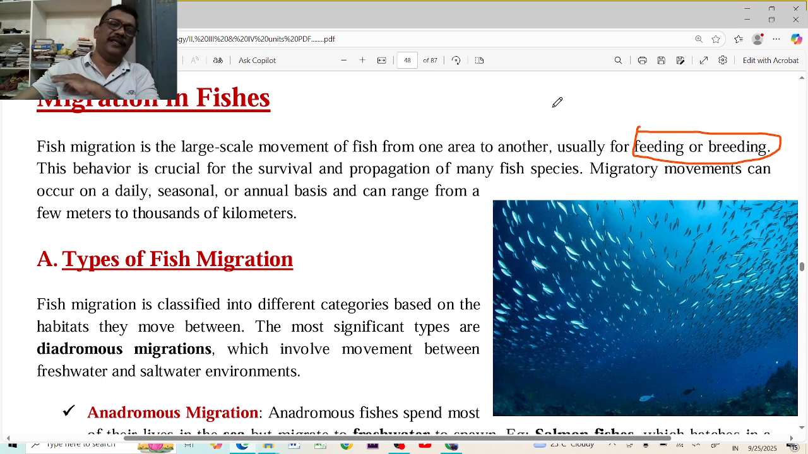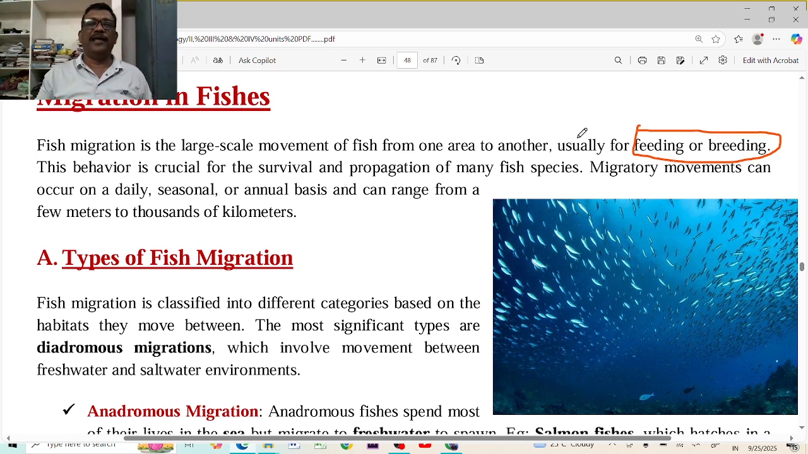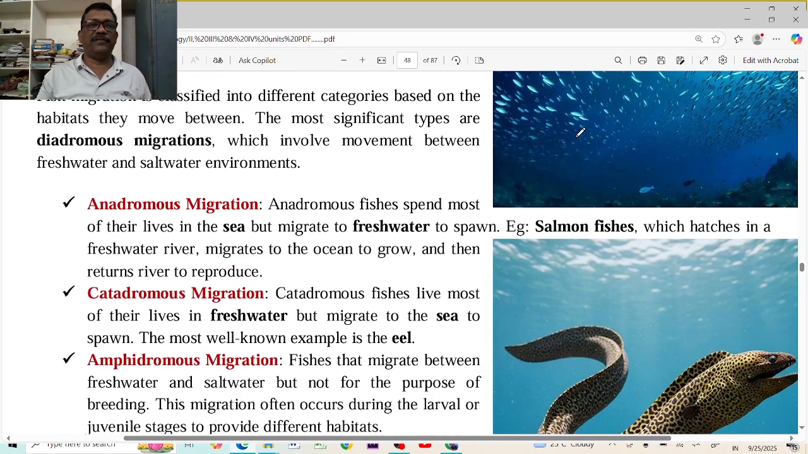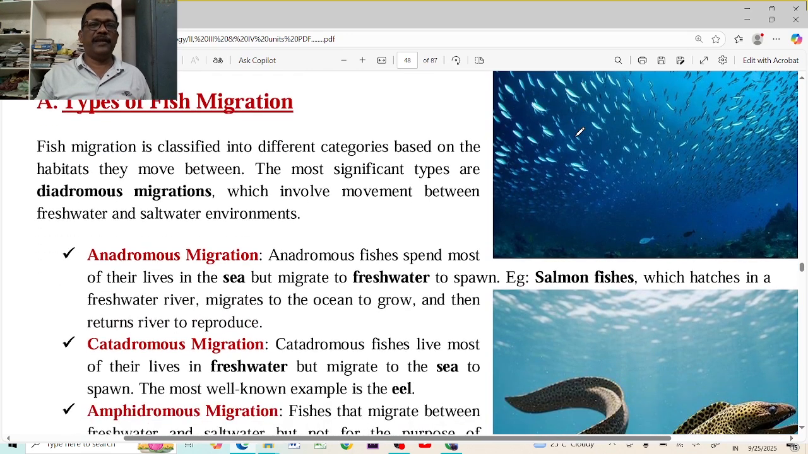Then after breeding, they come back to their original place with their progeny, and they can live. Their growing period, living period is in the original place, but their spawning period may be in another place. That's why for the feeding and breeding, they can migrate from one place to another place. But this migration may be different.